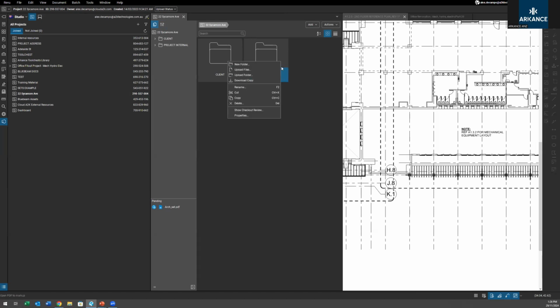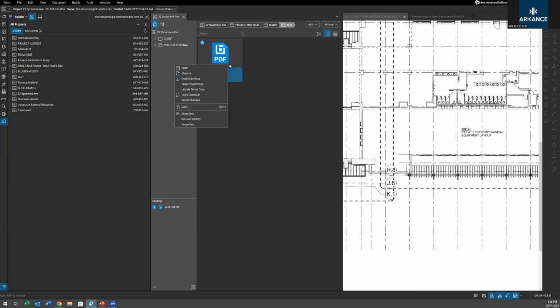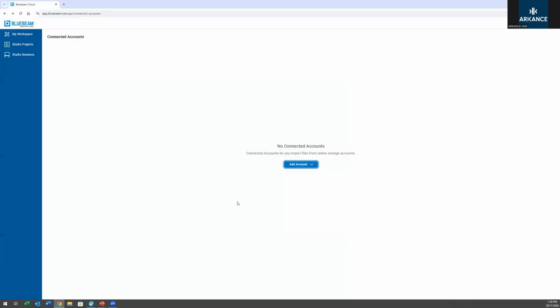Otherwise, unfortunately, you can't share a folder link. You do have to go through and share a download link for each file. Yeah, that share link only works for individual files. Sweet, thanks for the question.